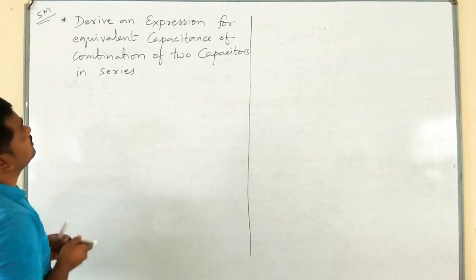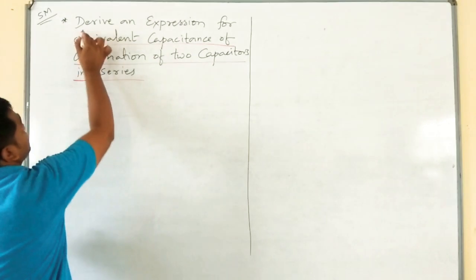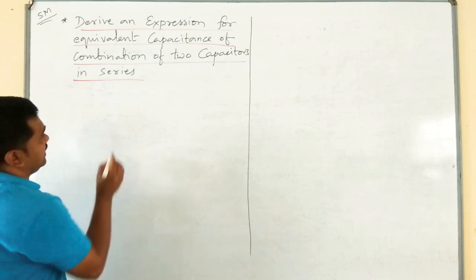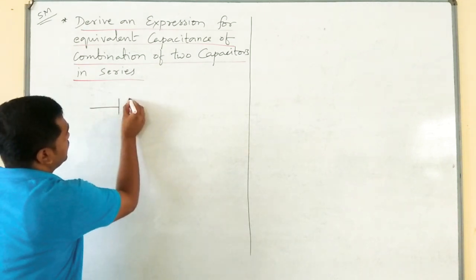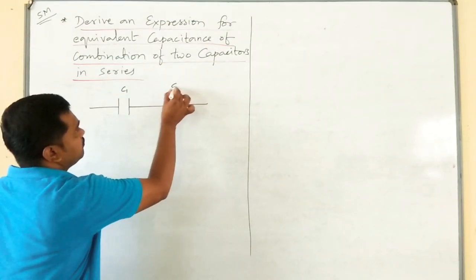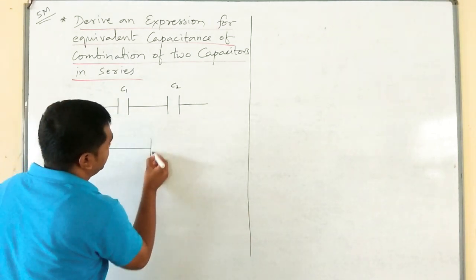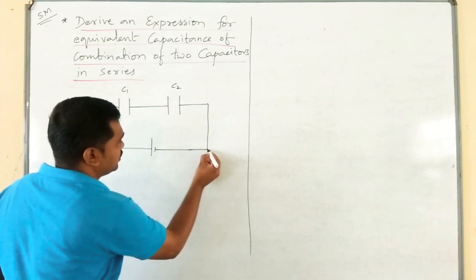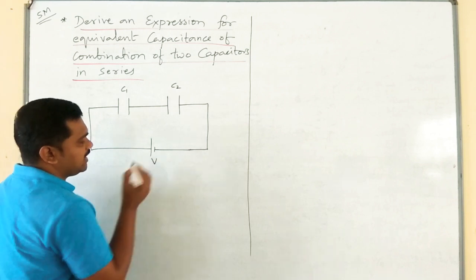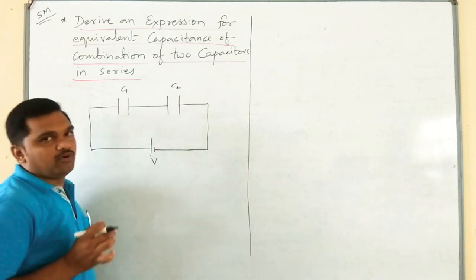As I said earlier, let us consider 2 capacitors C1 and C2 which are connected end to end, hence the combination is a series combination. I will connect this combination to a source of potential difference, that is a battery, simply a dry cell which gives a potential difference of V volts.